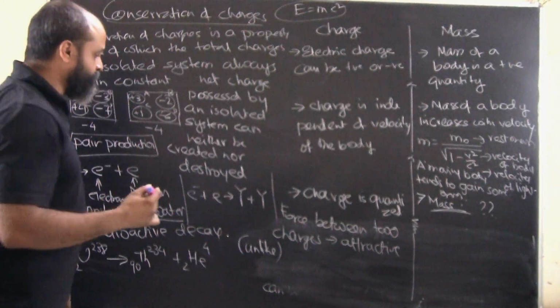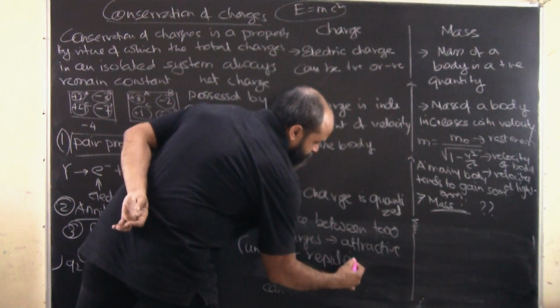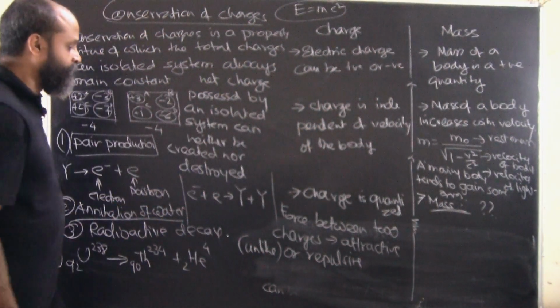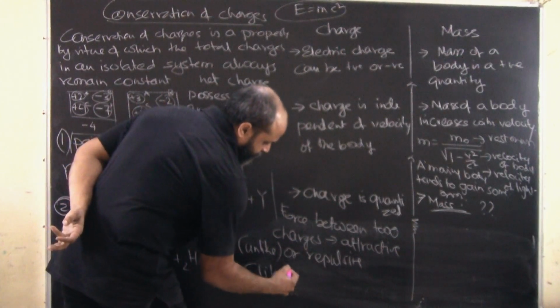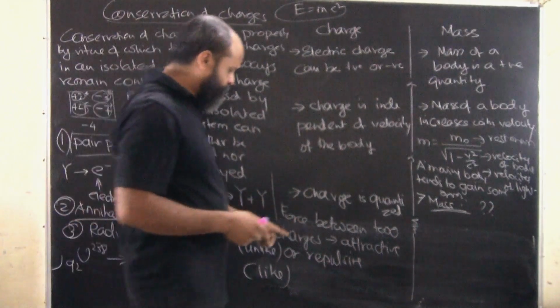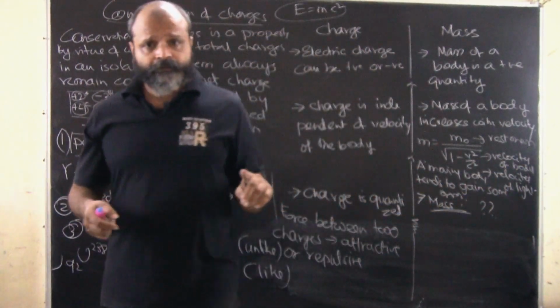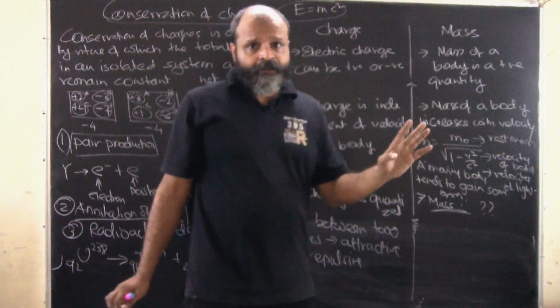Or it can be repulsive when the two charges are like charges, two positive charges or two negative charges. So the force between two charges is either attractive or repulsive depending on the charges. Are we clear on this one?